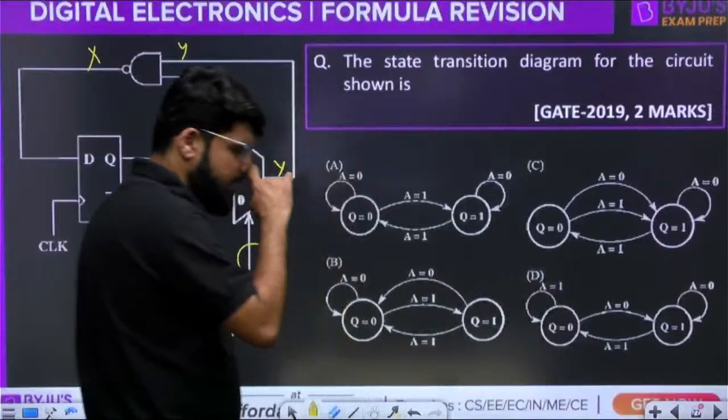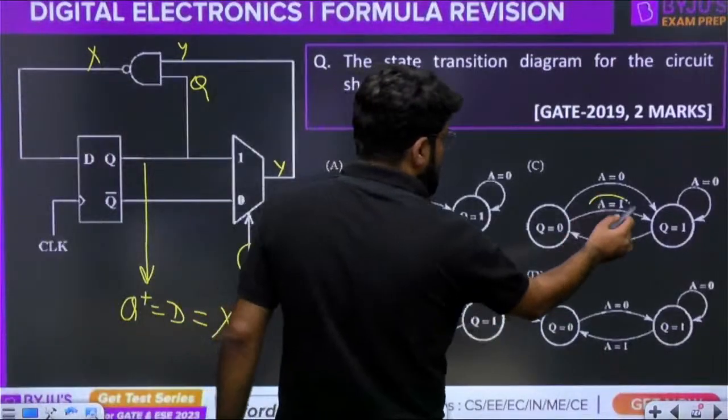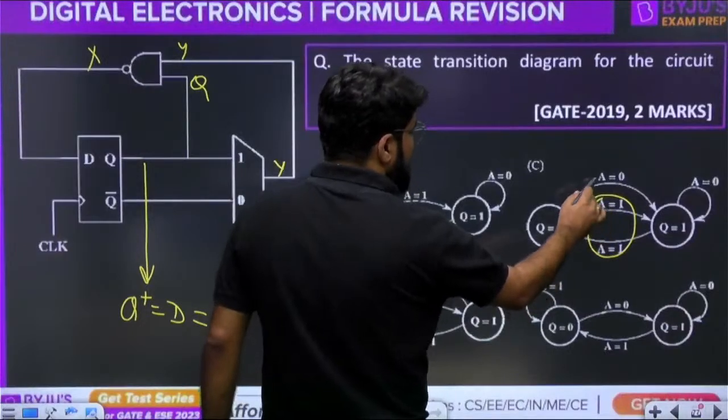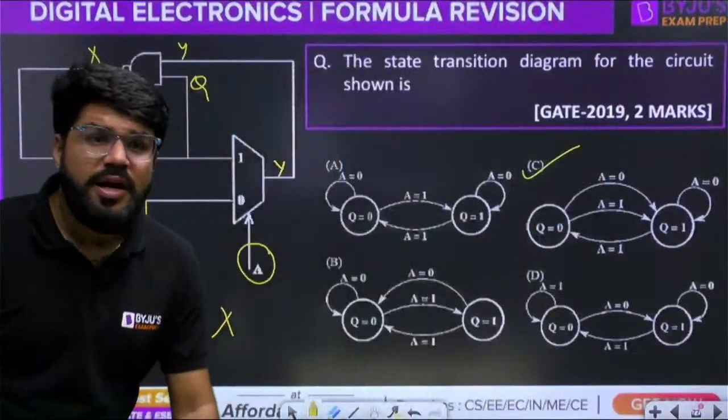So this is what I have explained to you. This is the technique of solving it. Whenever the input is 1, have a look into this. Whenever the input is 1, there is a transition. For input 0, you go to the same state. Answer is C. That is what I told you here.